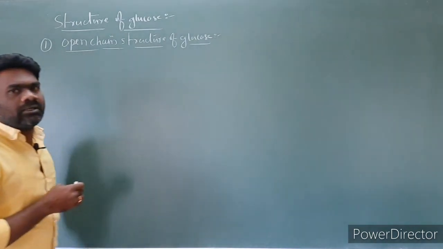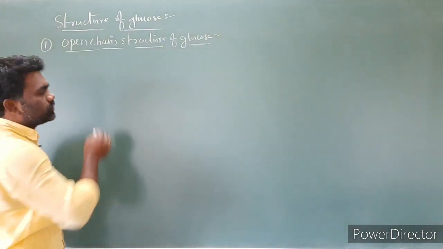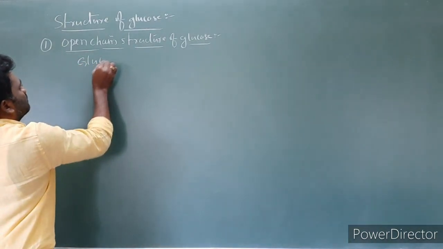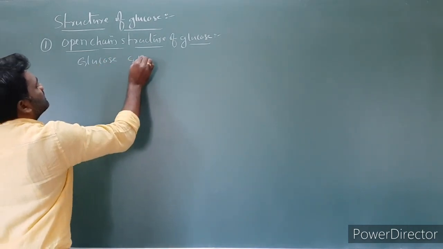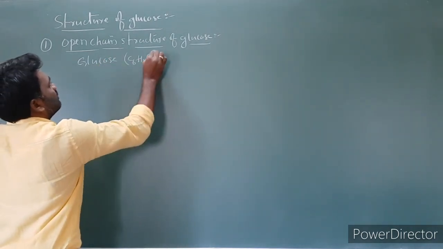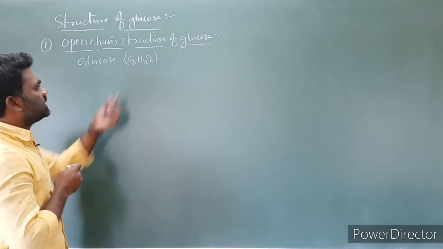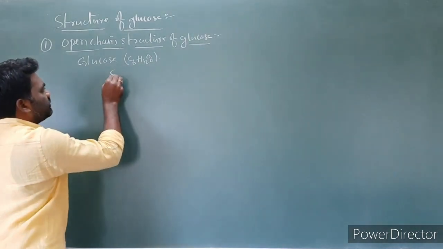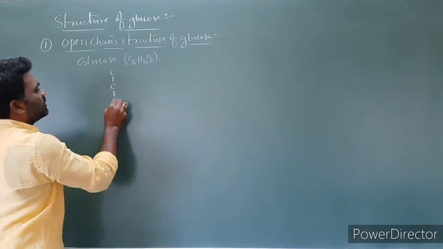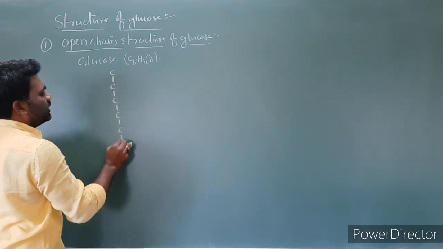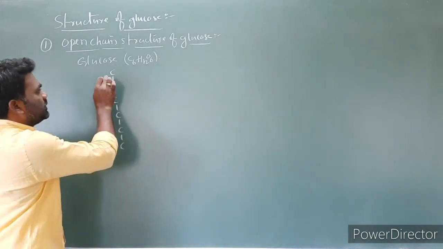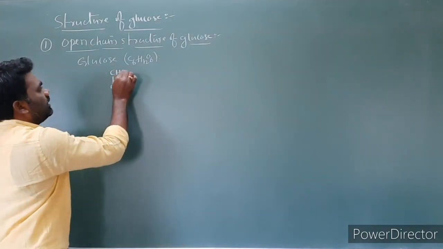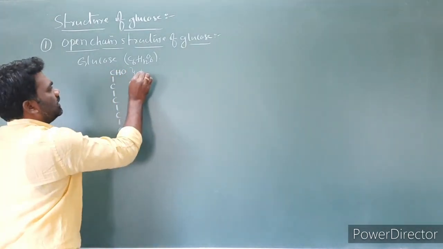We know very well that the molecular formula of glucose is C6H12O6. So there are 6 carbons present in the glucose molecule. I am taking the first carbon, the second carbon, third, fourth, fifth and sixth carbon. At the first carbon there is an aldehydic functional group, the aldehyde group.